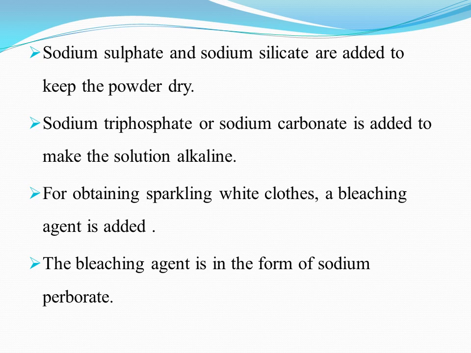For obtaining sparkling white cloth, a bleaching agent is added. Bleaching agent is a material that lightens or whitens the clothes. The bleaching agent is in the form of sodium perborate. So the bleaching agent that is added into the washing powder is sodium perborate.